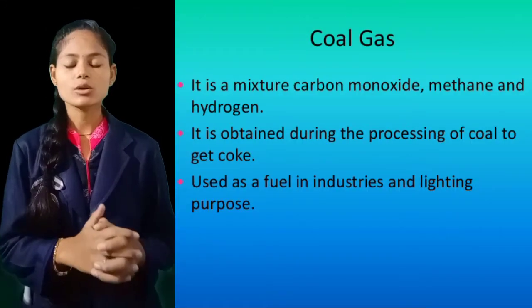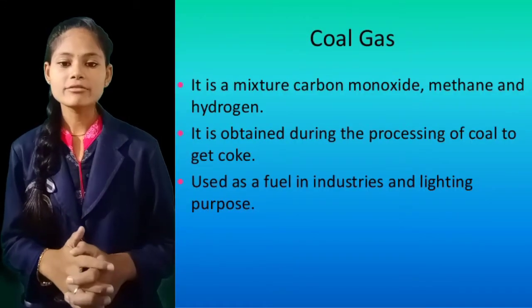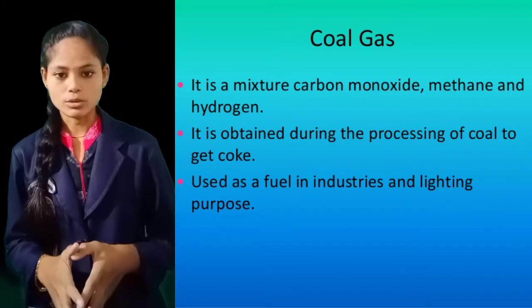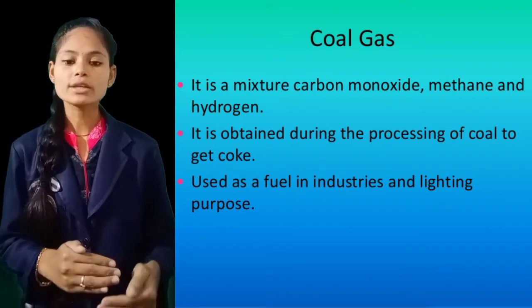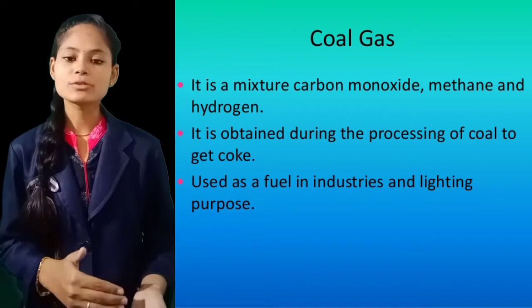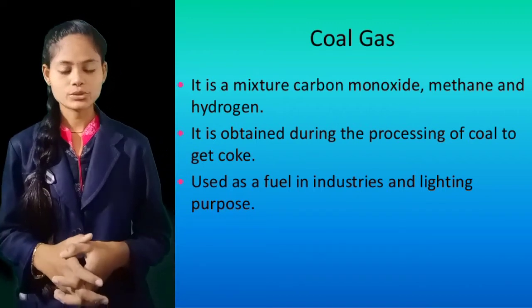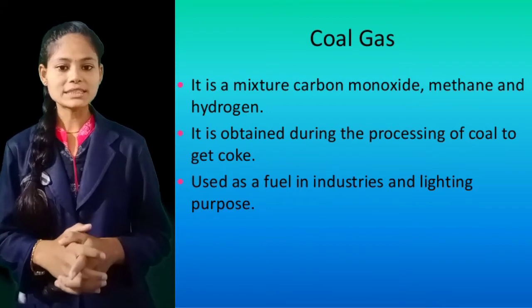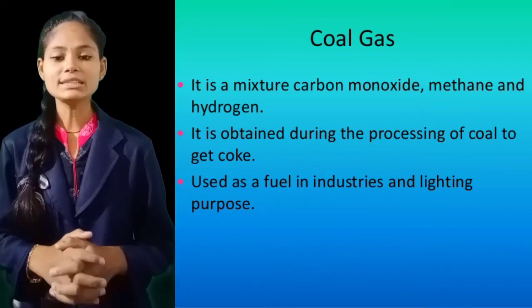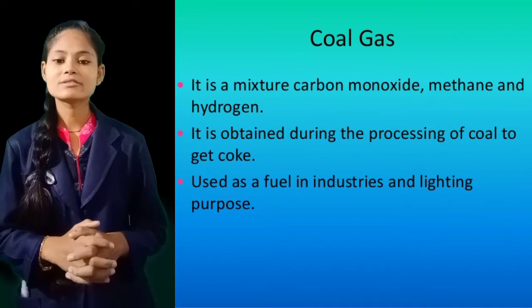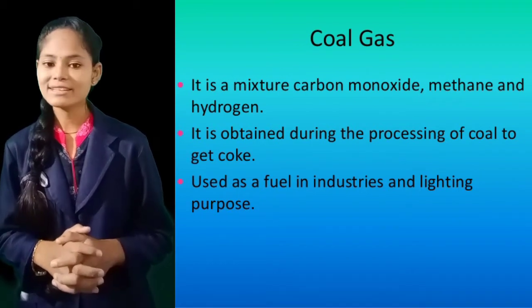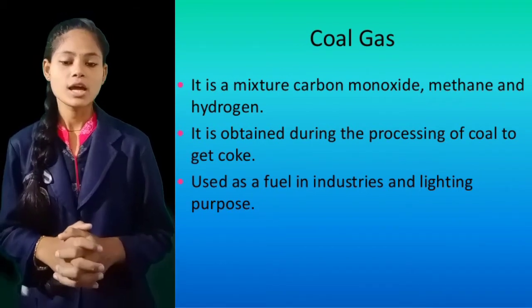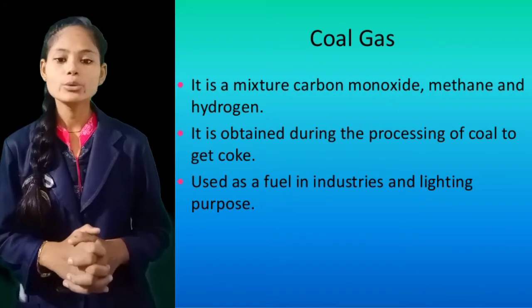This coal gas is obtained when we obtain coke from the coal. In the process during which coke is obtained from the coal, this gas is also produced. You know, students, this gas was used for the first time in London in the year 1810 to light their street lamps. Yes, for lighting the street lamps London used it, and in 1820 New York used it.